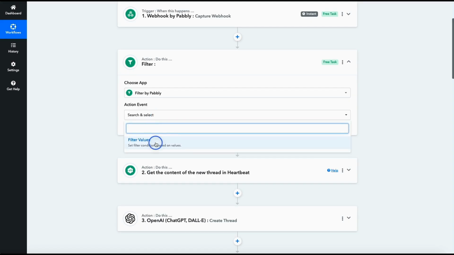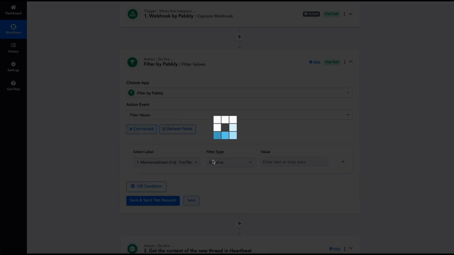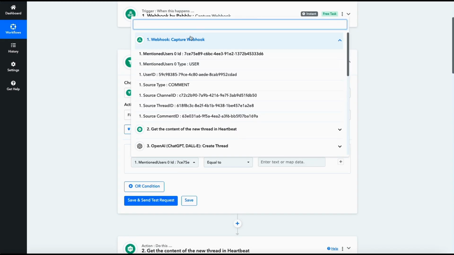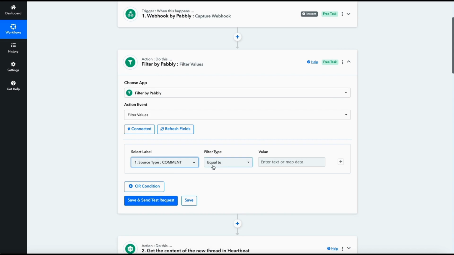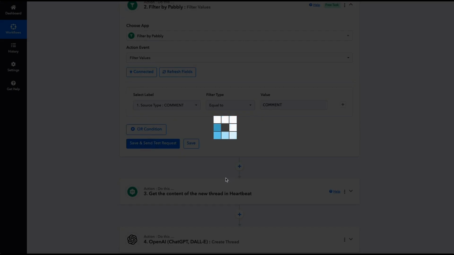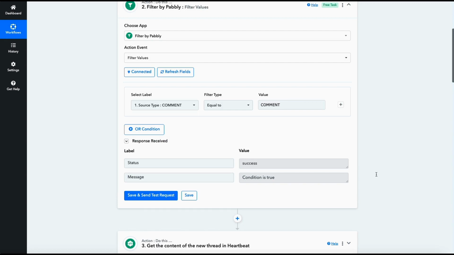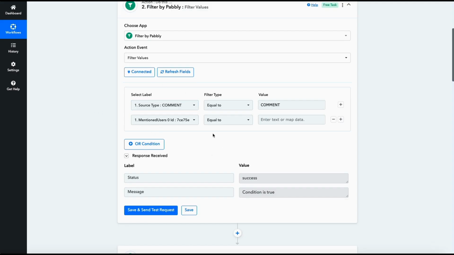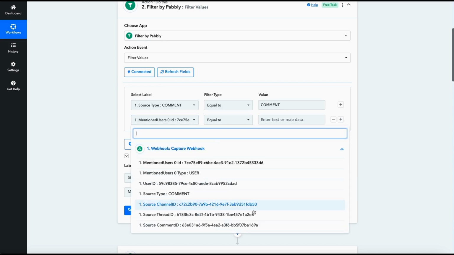So here, filter values, connect, and in the webhook here, source type equal to, I'm going to write comment, send and save request. It should resolve as success because the condition is true. I think we should also probably filter on the channel ID just in case. You've already restricted it in the channel, so there's no reason why you need it, but you know what? Maybe we should do that too.